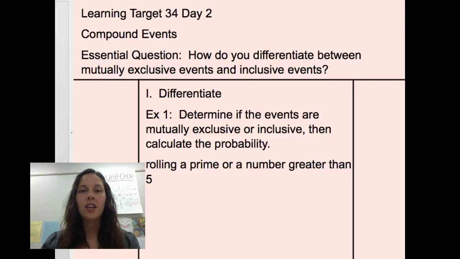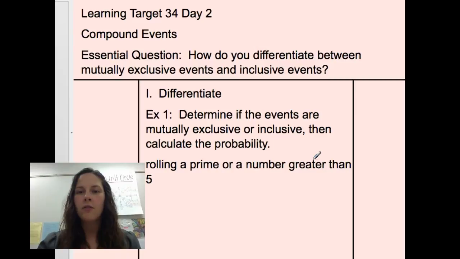Today we're going to take a look at telling the difference between mutually exclusive and inclusive events. So remember, what you want to do is ask yourself, can both events happen at the same time? If the answer is no, they're exclusive events. If the answer is yes, then they're inclusive and you'll have to subtract off that overlap.